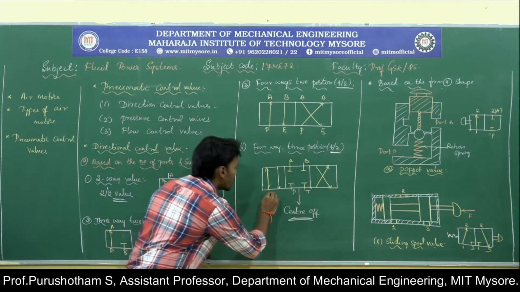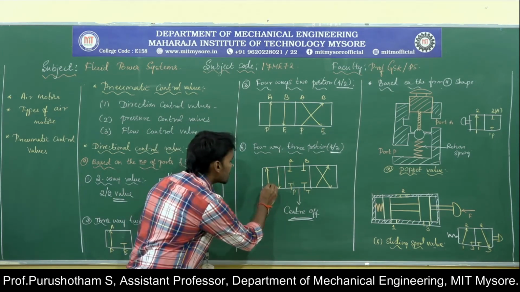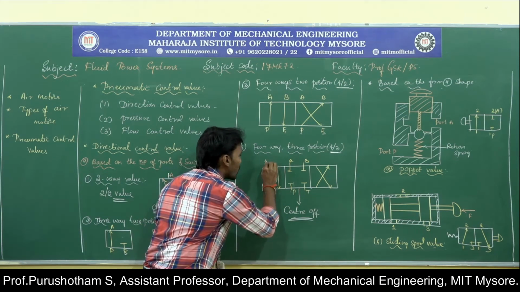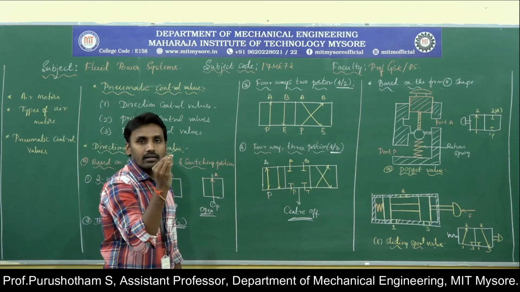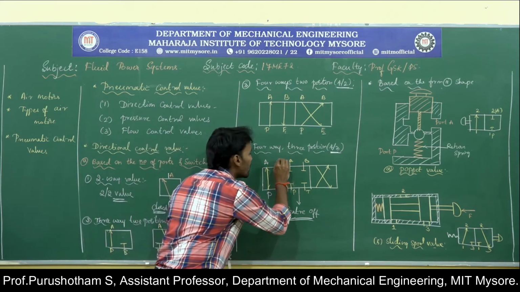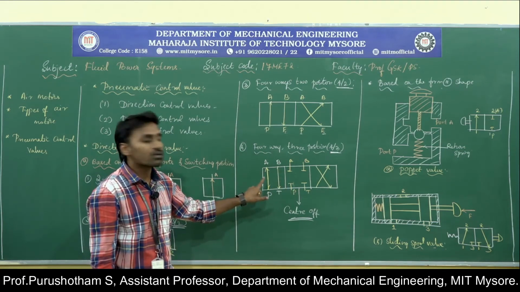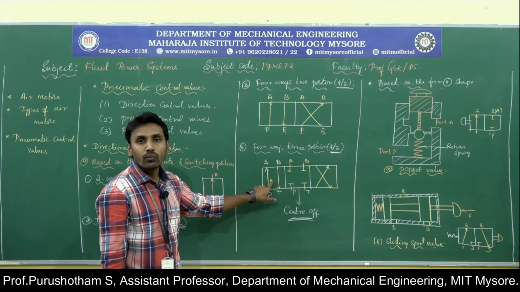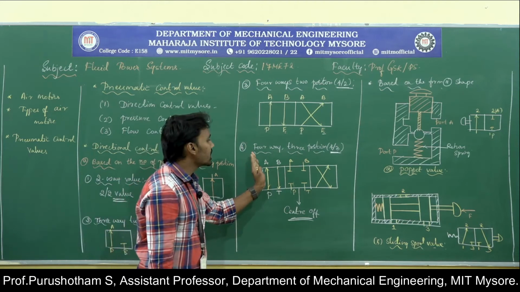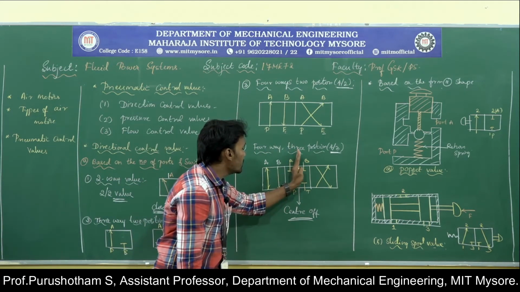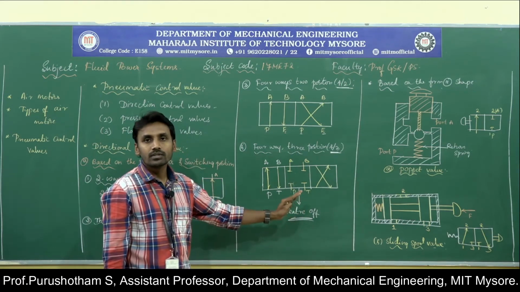Then at the first position, what will happen? The fluid from the pump is going to enter the outlet port A, then the fluid in the outlet port B is going to enter the tank. In the first position, this will cause the extension. If you want to hold this, then by using a lever or some actuation, we can turn it into the center position.